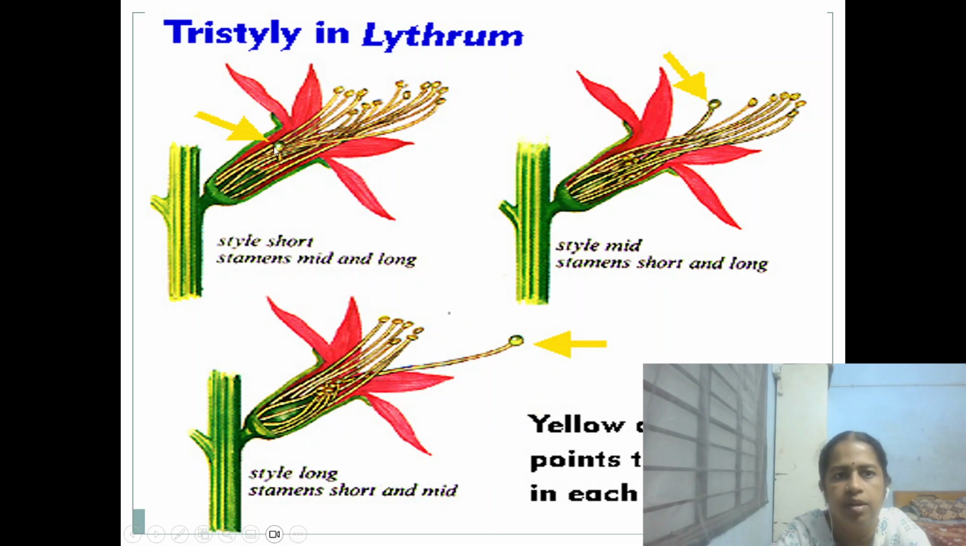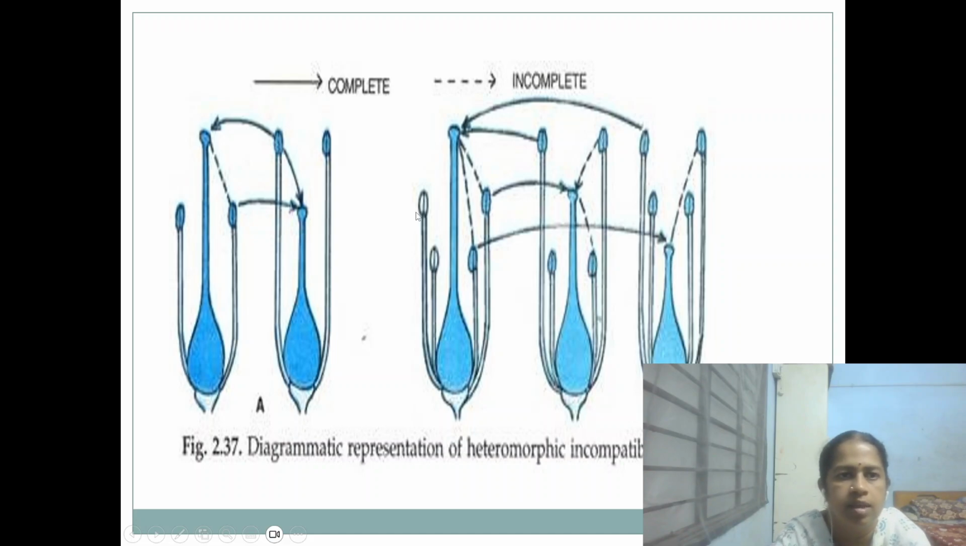This short style will not be compatible with medium and long anthers produced by the same type of flower. Again, it will not be compatible with the long style produced by the other type of flowers, but it will be compatible with the short style, short anthers produced in the other flowers. So, here you can see that the short anthers will be compatible with the short style, and the long anthers will be compatible with the long style.